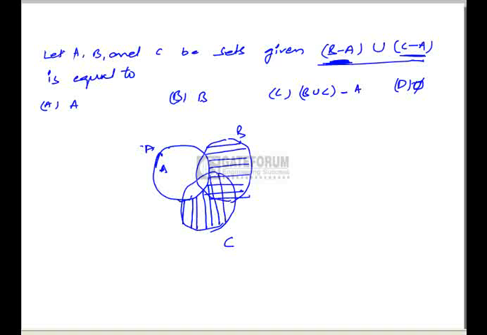We have to find the union of these two regions, the union of B minus A and C minus A. So this part is nothing but B union C minus A. We are taking from B and C, and we are not taking the A part. So this can be written as B union C minus A. So the correct option is option C.